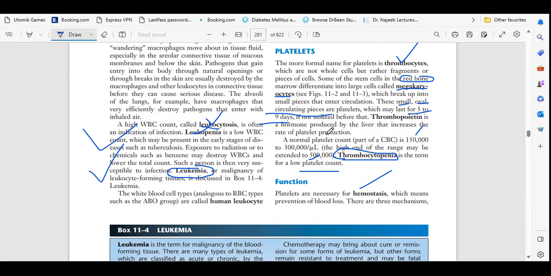So for everyone, the platelet counts are the same in kids as well as adults. One thing you have to remember is that the body has the same working conditions.